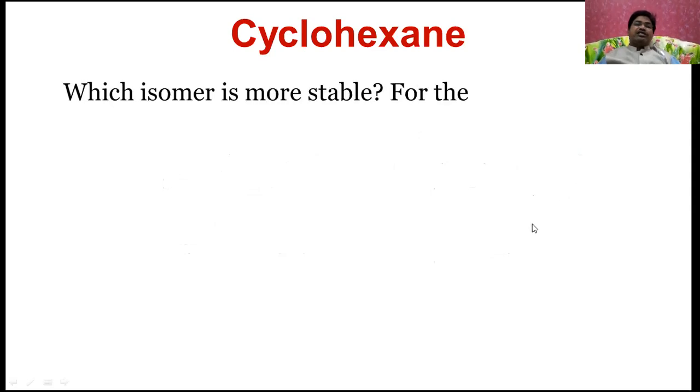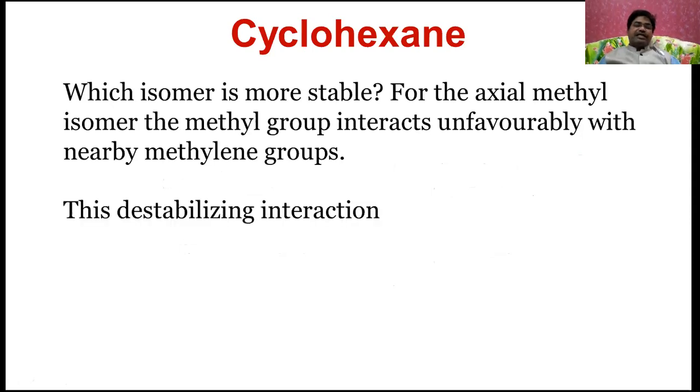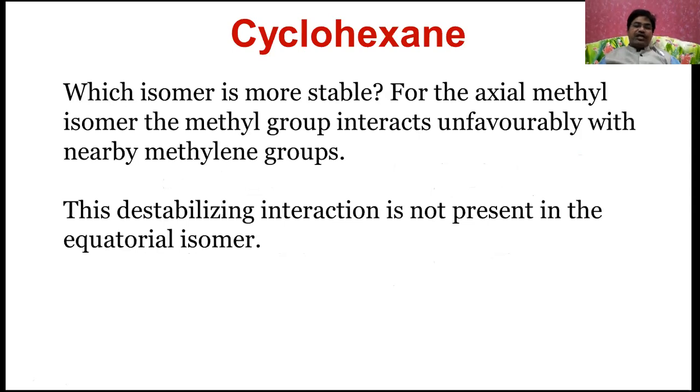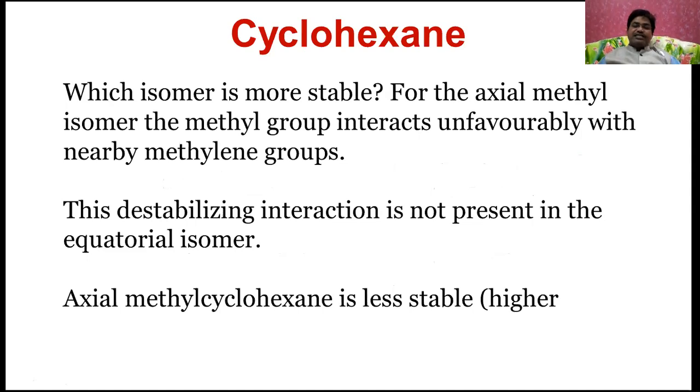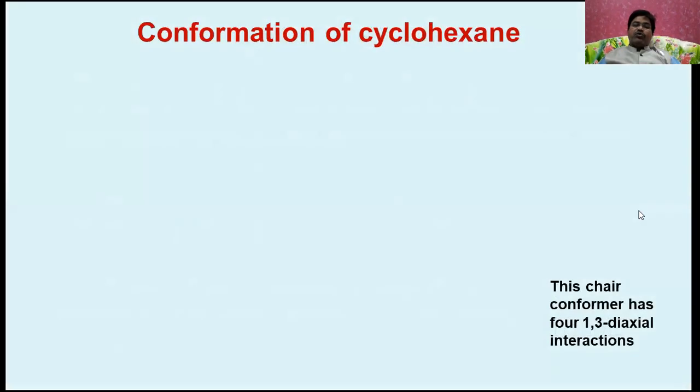Which isomer is more stable? For the axial methyl isomer, the methyl group interacts unfavorably with the nearby methylene groups. This destabilizing interaction is not present in the equatorial isomer. Axial methylcyclohexane is less stable, higher in energy than the equatorial isomer, by 1.8 kilocalories per mole.